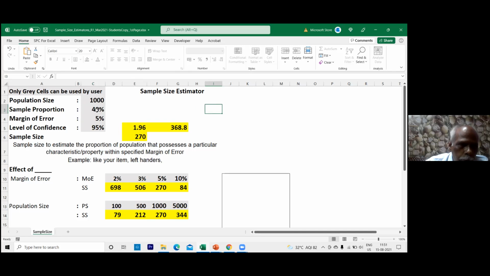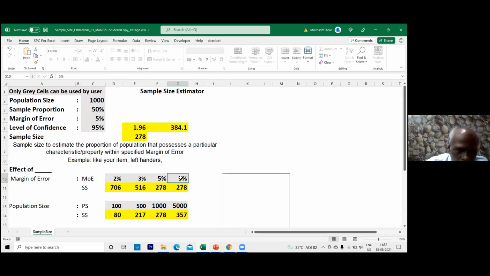And then sample proportion. So you take a sample, no? You take some sample and then find out the proportion. Feed that proportion here. If you don't know anything, at least you put 50%. 50% is going to give you the best estimate, right? And then margin of error, 3 to 5%. Even as you fill up this data, this is giving the answer, sample size for this data. And here, if the margin of error is going to be 2%, 3%, 5%, 10%, what is the sample size variation it is giving here? I'll put 5% here. So you'll get the answer 278.